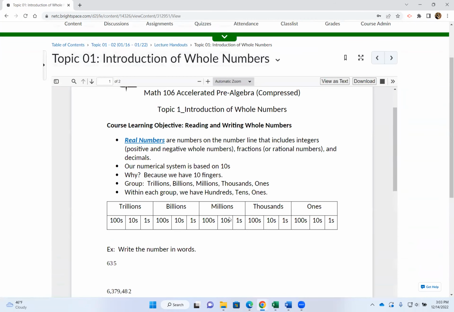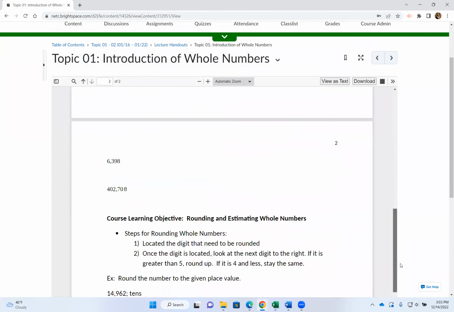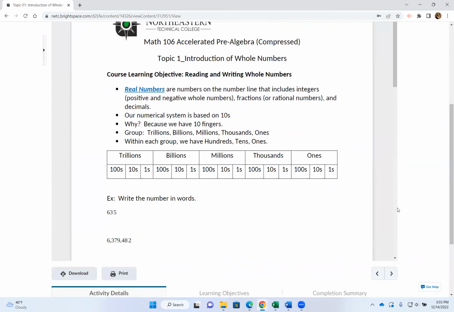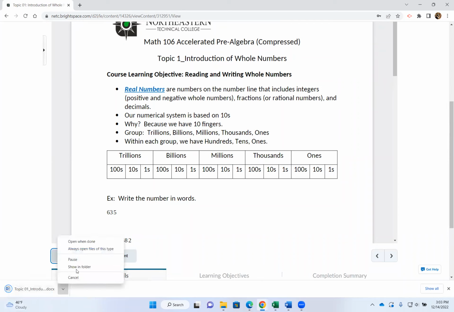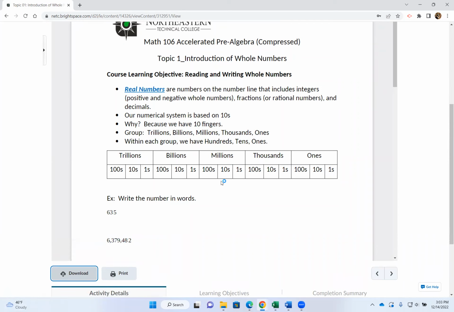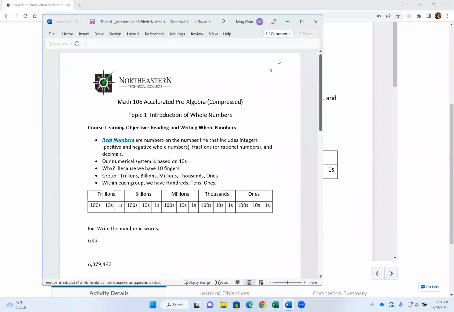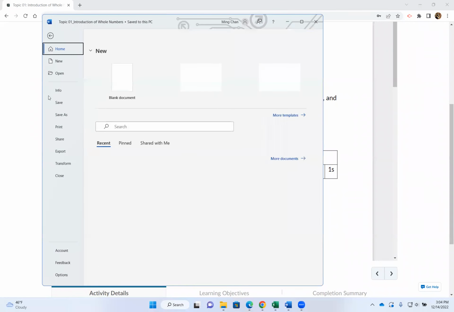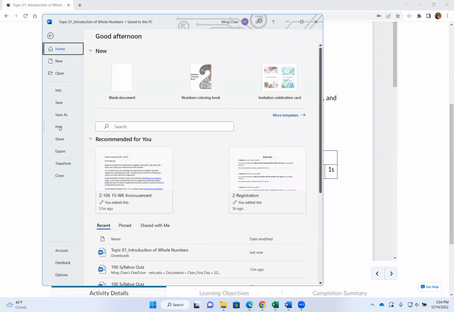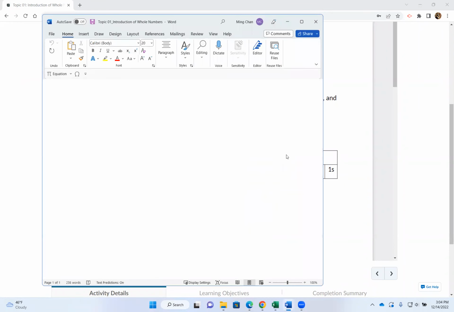Okay, you click on the lecture handouts. Whatever you see on the handout is what's going to be shown in the lecture video. Click on download. Open up the Word document. Hang on one second, it's pulling up. Click on enable editing, file, and print. I prefer you print the lecture handout.